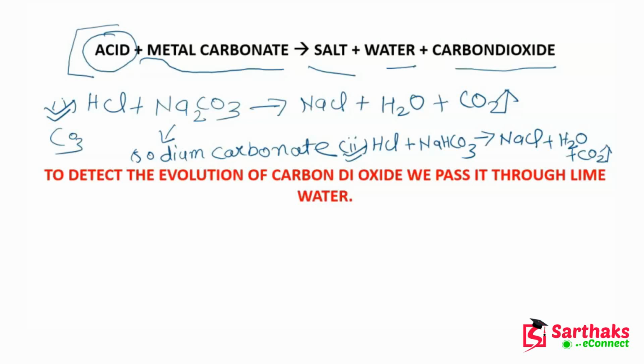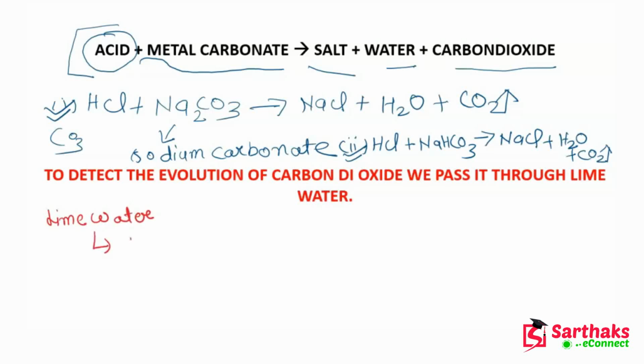So guys, as you can see, carbon dioxide is evolved in this equation. If we want to check whether carbon dioxide is evolved or not, what can we do? To check the presence of this, we pass this carbon dioxide into lime water. And what is this lime water? So let me write down here. Let me change the pen first. So this is basically lime water,